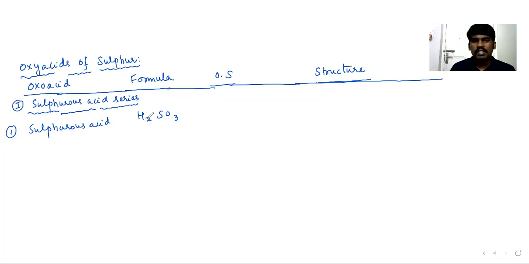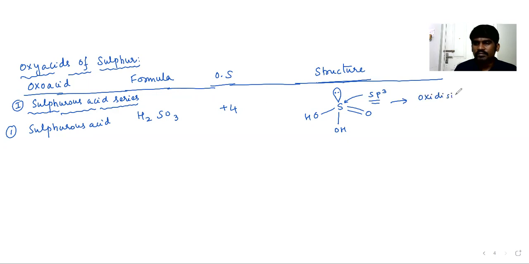Oxidation state: 2 plus x minus 6 is equal to 0, so obviously x will be equal to plus 4. Sulfur maximum can form 6 bonds. H2SO3 is there, so I can write it as OH, OH, double bond O, and a lone pair. Hybridization can be taken as sp3 because there are 3 sigma bonds and 1 lone pair.